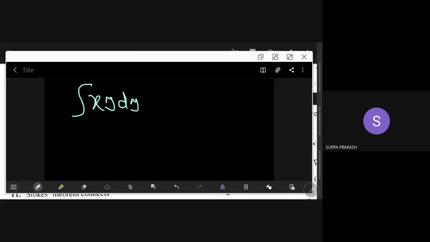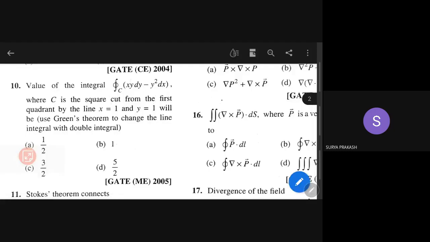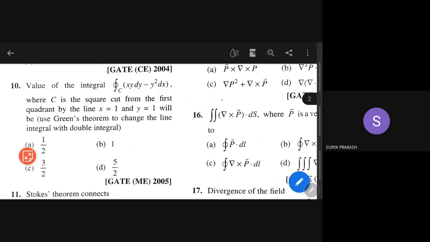What is this C? C is the square. Use Green's theorem to change the line integral to a double integral. In fact, it directly comes. You need not worry. The square is cut from the first quadrant by x equal to 1.